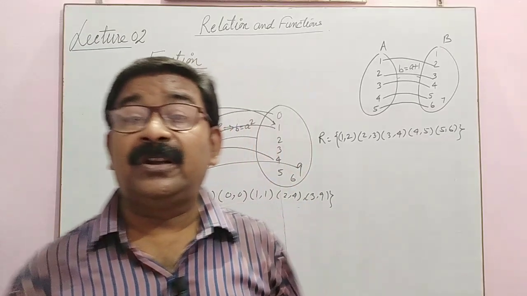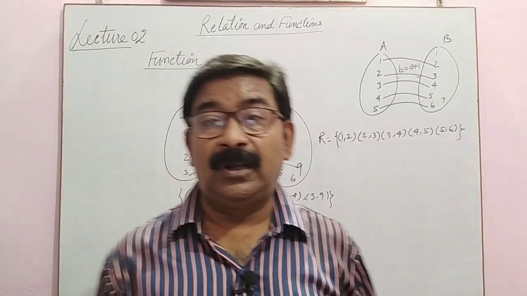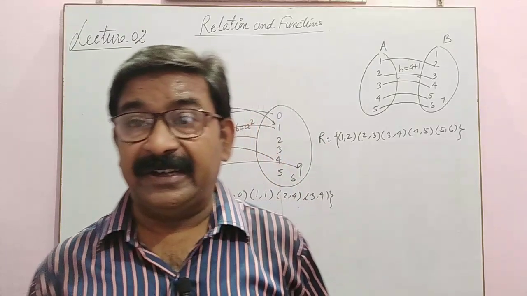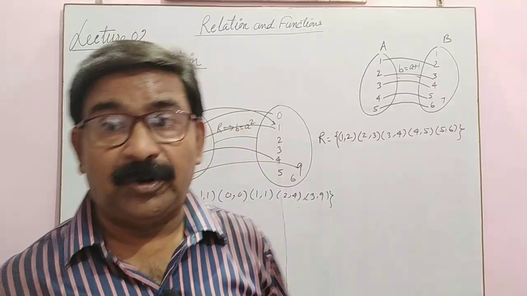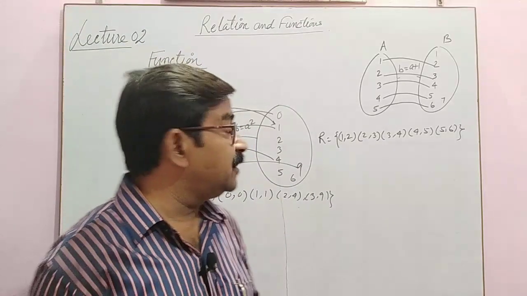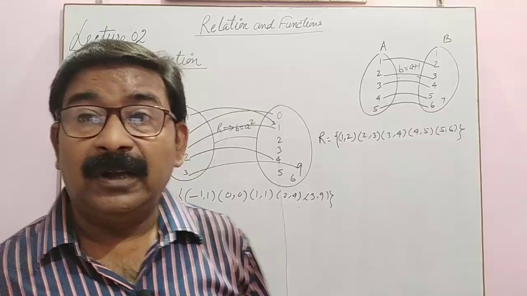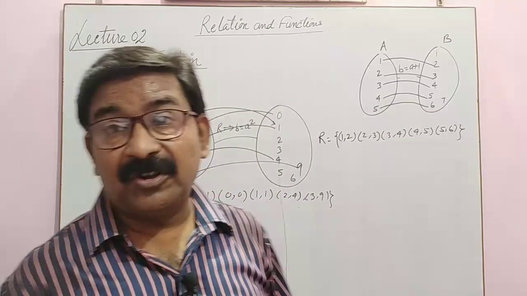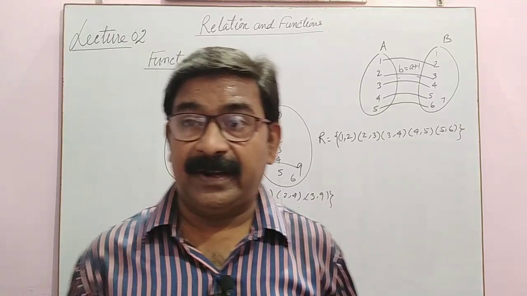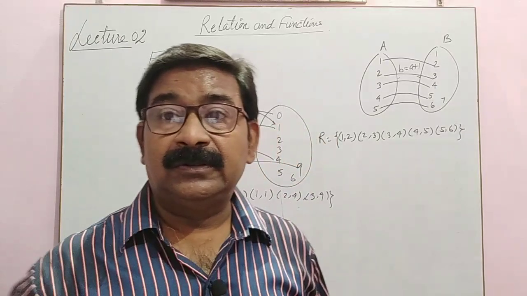In my next lecture I shall discuss functions and their types and how to find the domain. It is a very important point. For today's lecture it is enough. Thank you very much.